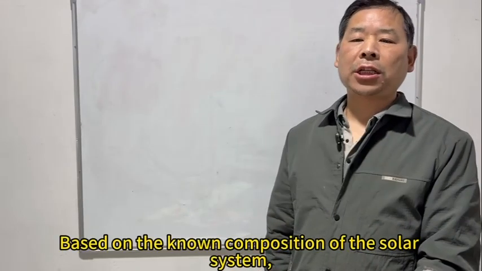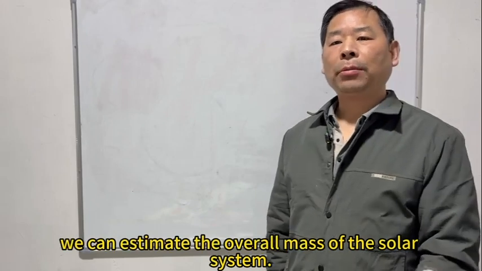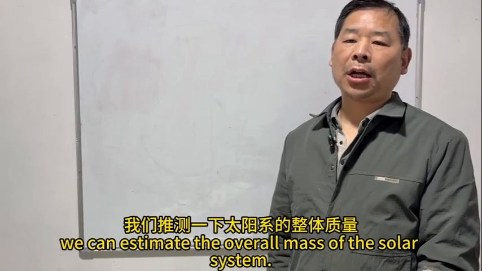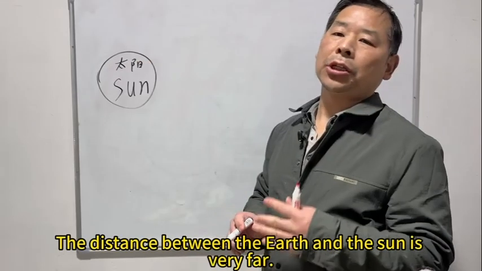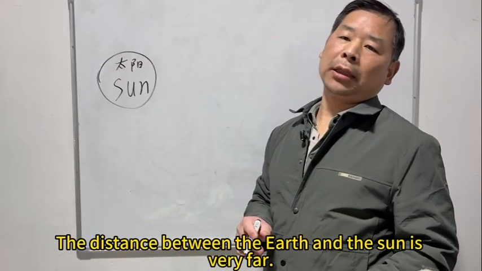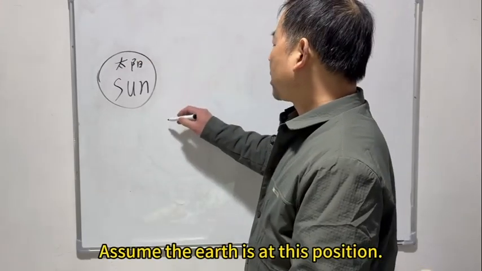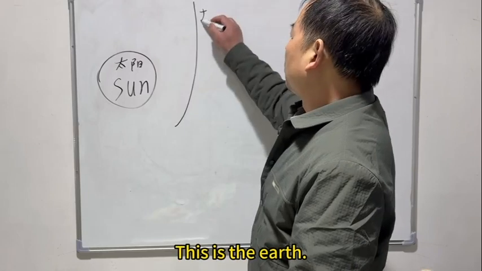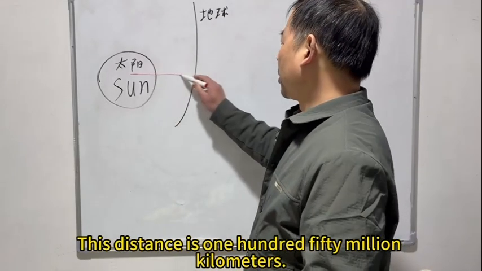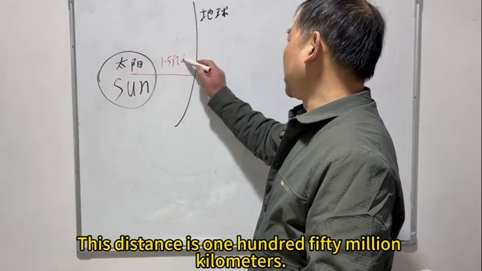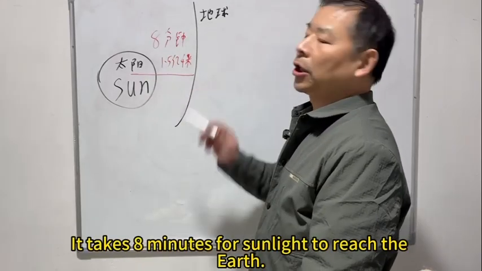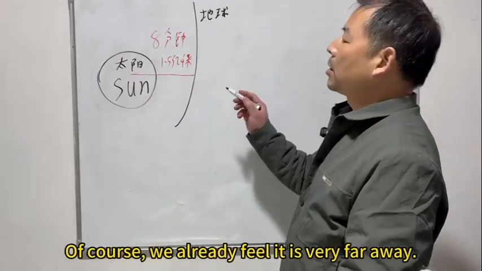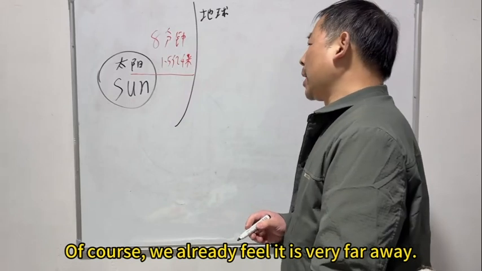Based on the known composition of the solar system, we can estimate the overall mass of the solar system. Here, we assume it is the Sun. The distance between the Earth and the Sun is very far. Assume the Earth is at this position. This is the Earth. This distance is 150 million kilometers, which is an astronomical unit. It takes 8 minutes for sunlight to reach the Earth. Of course, we already feel it is very far away.